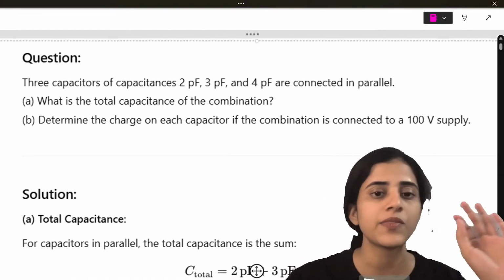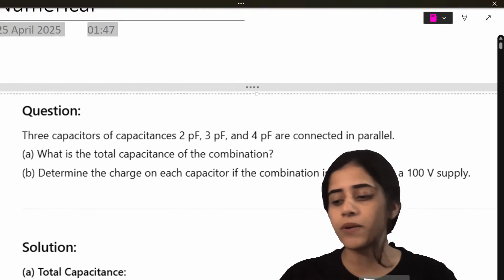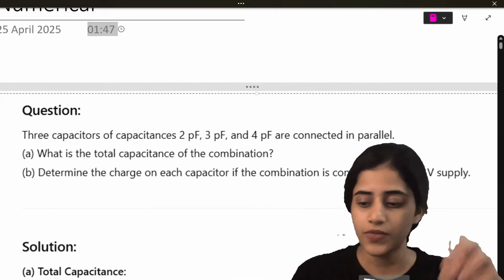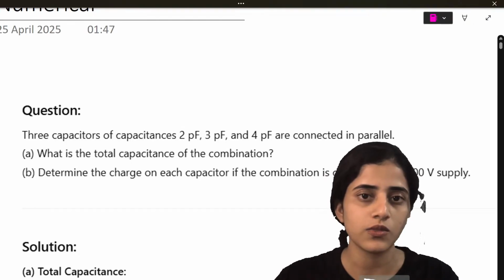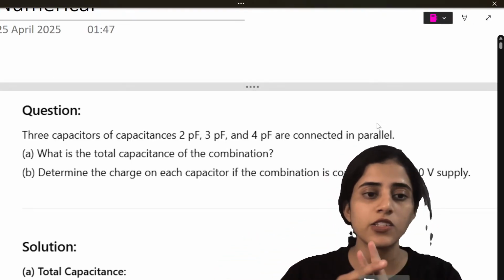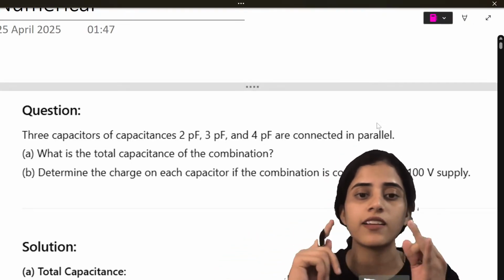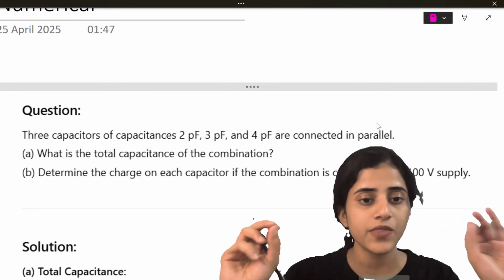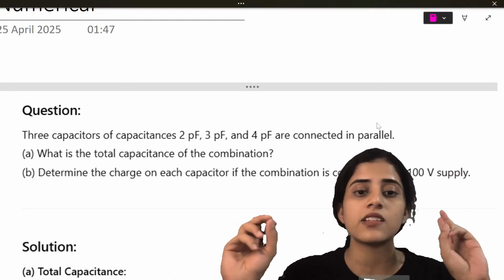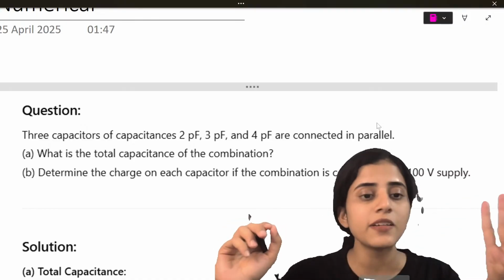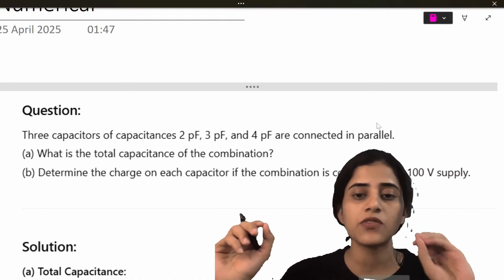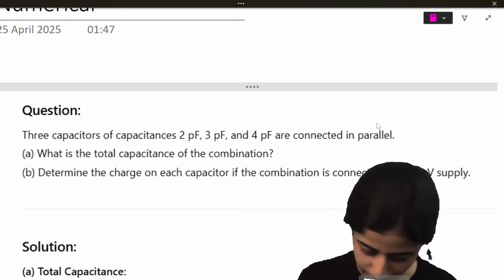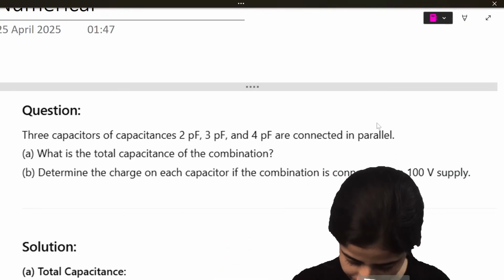Okay, so let's start. First question. All of you get your pen, paper. First question. 2 capacitors of capacitances 2 picofarad, 3 picofarad and 4 picofarad are connected in parallel. What is the total capacitance of the combination? Determine the charge on each capacitor if the combination is connected to a 100 volt supply.